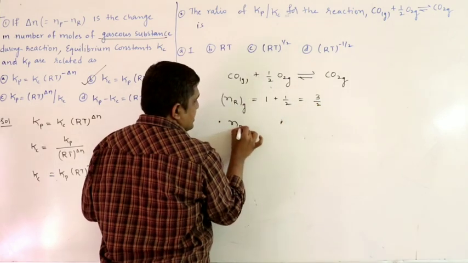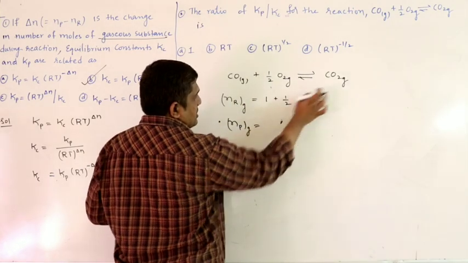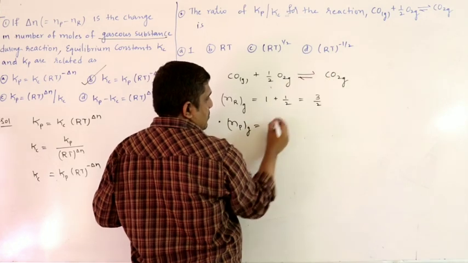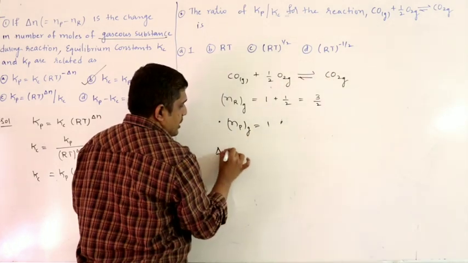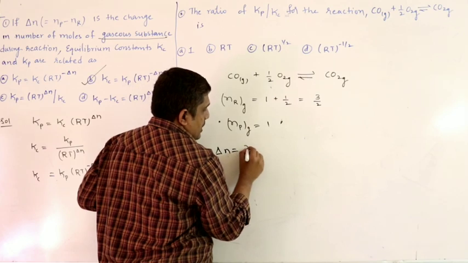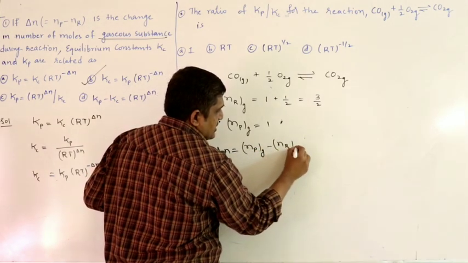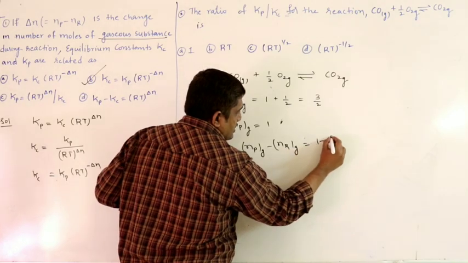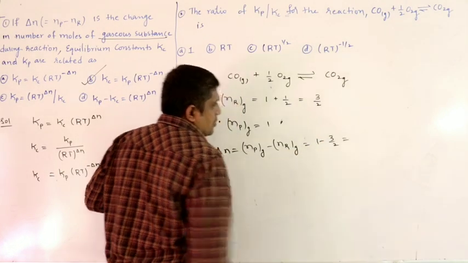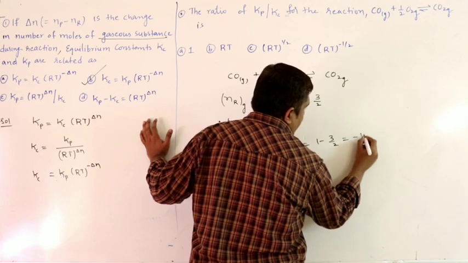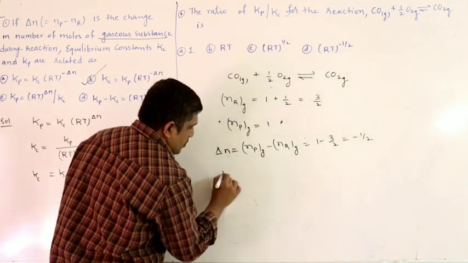Number of moles of gaseous products. Only gas is there, nothing else, that means 1. So delta N equal to Np gas, number of moles of gaseous products, minus Nr gas, number of moles of gaseous reactants, that is 1 minus 3 by 2, which is equal to minus 1 by 2. So what is the relation?